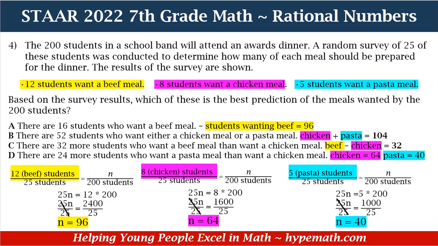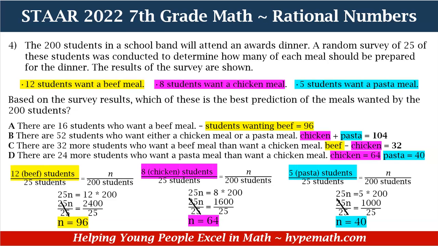So in order for us to find out if this is true, what we need to do is add our chicken meal, which is 64, plus our pasta meal, which is 40. 64 plus 40 is equal to 104. Is 104 and 52 equal to each other?